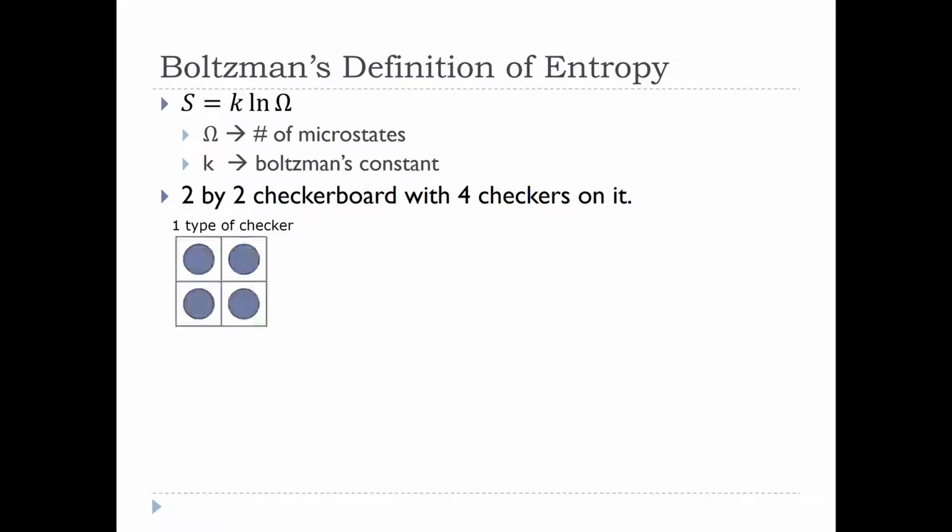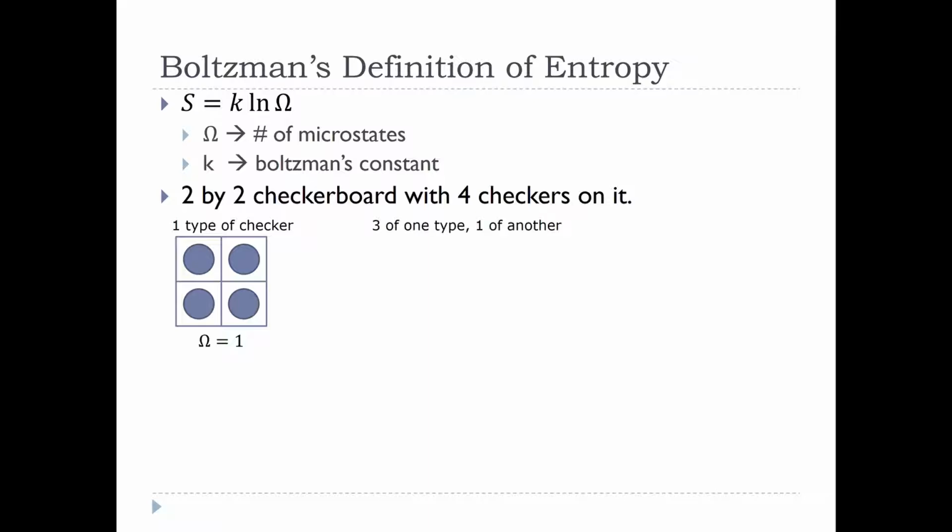So if we only have one kind of checker, we put one in each spot, we're done, right? That's it. There's only one way to arrange the system, one possible microstate. I could switch 2 of those checkers, but it doesn't look any different. It's the same microstate, right? So we have one possible microstate for this system.